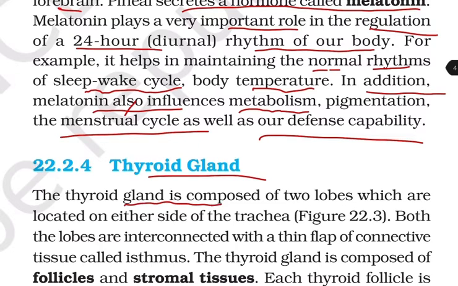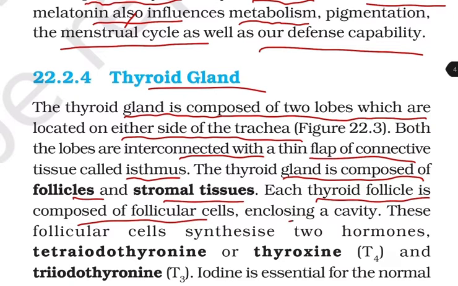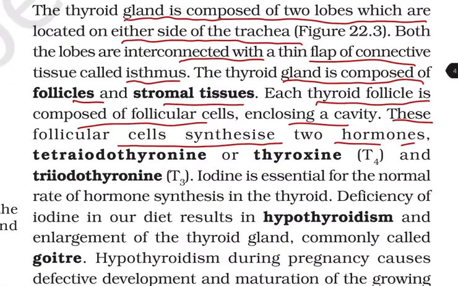Thyroid gland. The thyroid gland is composed of two lobes, which are located on either side of the trachea. Both the lobes are interconnected with a thin flap of connective tissue called isthmus. The thyroid gland is composed of follicles and the stromal tissues. Each thyroid follicle is composed of follicular cells enclosing a cavity, and these follicular cells synthesize two hormones, that is tetraiodothyronine or thyroxine, that is T4, and triiodothyronine, that is T3.